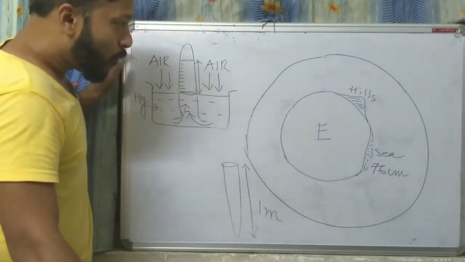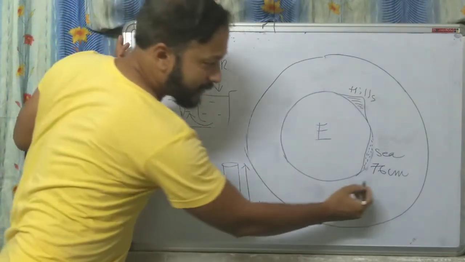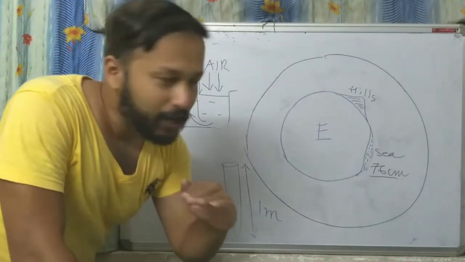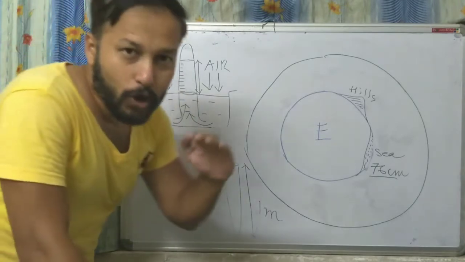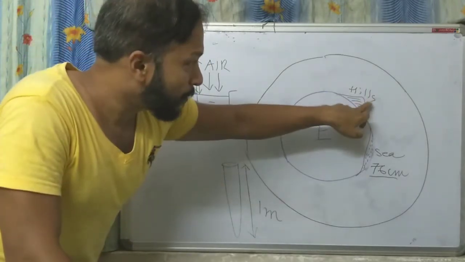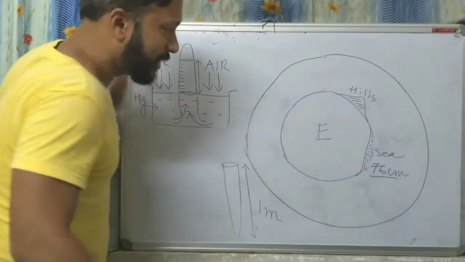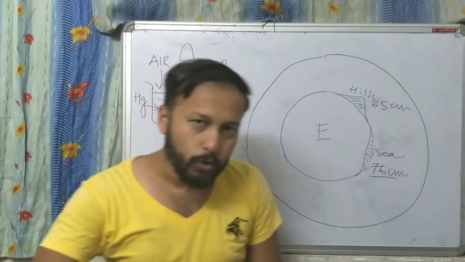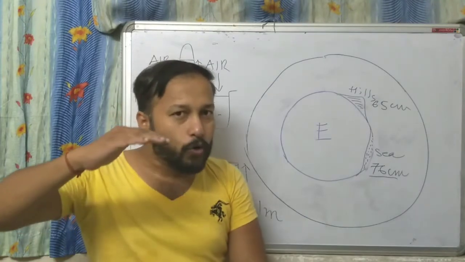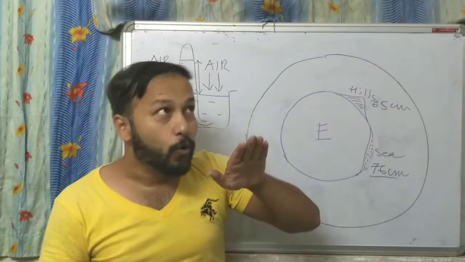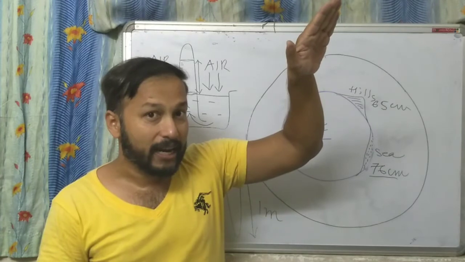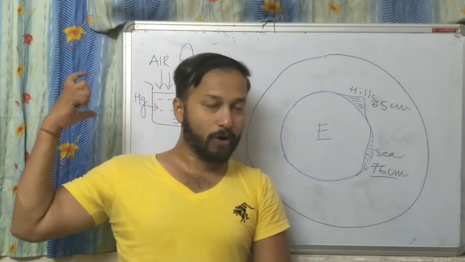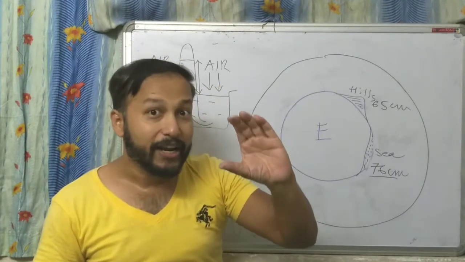Understood? So what I want to tell you is, say this is 76 at sea level, and the value of this mercury column on the top of the hill is say 65 centimeter. So when you are going to the peak of the hill, the height of the mercury column of the barometer will reduce.